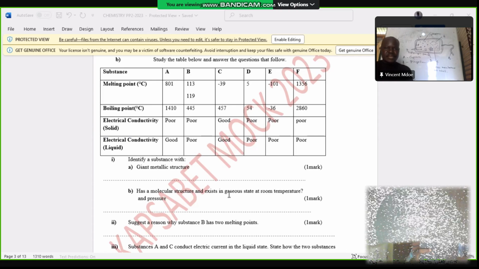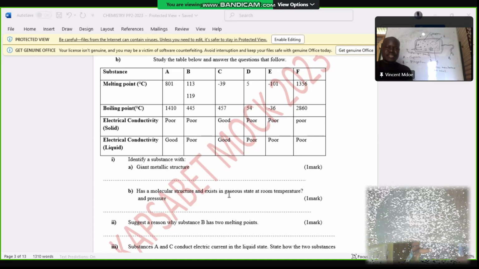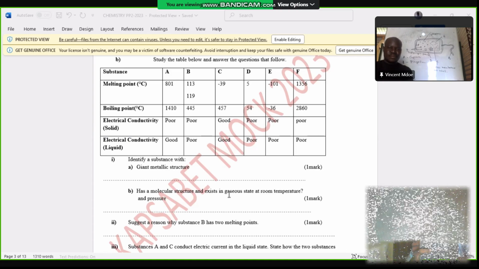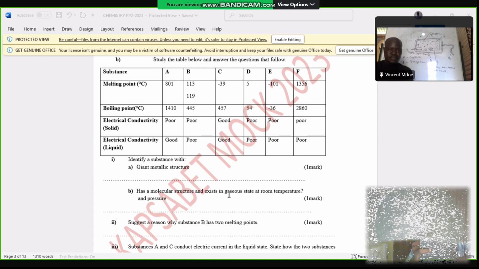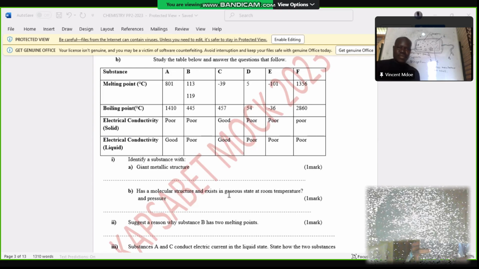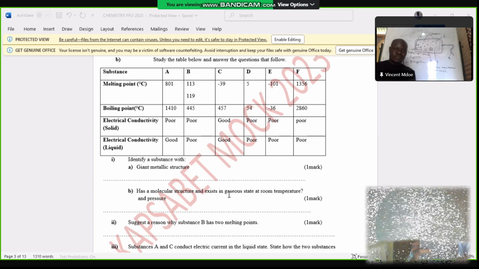Can you give me an example of a molecular substance that exists as a liquid at room temperature from that table? Any substance that exists as a liquid at room temperature from the table?